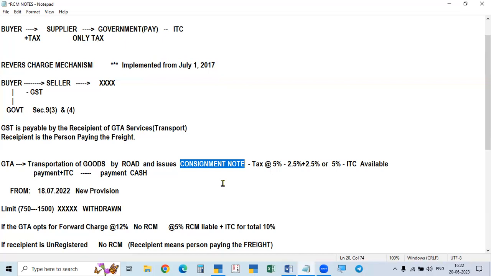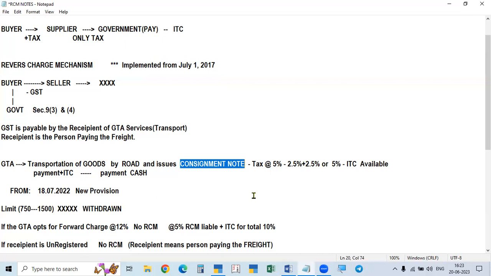So if we send by auto, we need not pay anything, because we don't have any RCM liability. If sent by other means, like lorries on the road, we don't have any liability under the RCM. Only if we send the goods by GTA, that is, GTA transport freight is paid and GTA service is received, then only the recipient, that means the person paying the freight, is liable to pay tax, that is